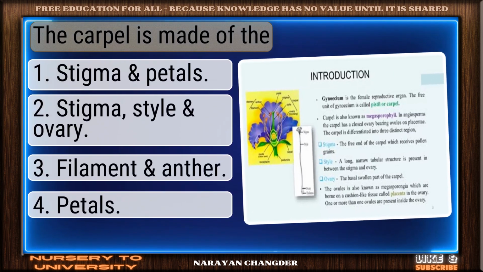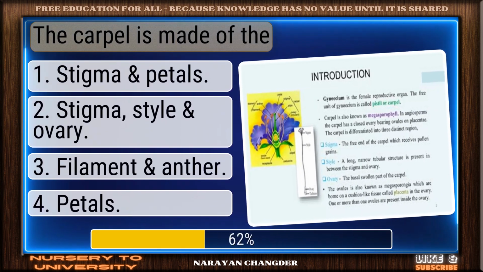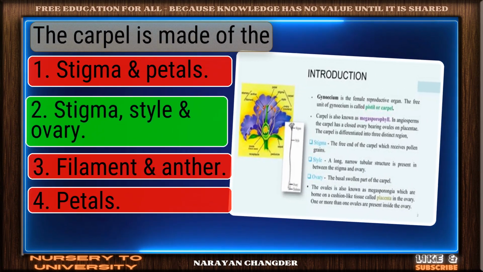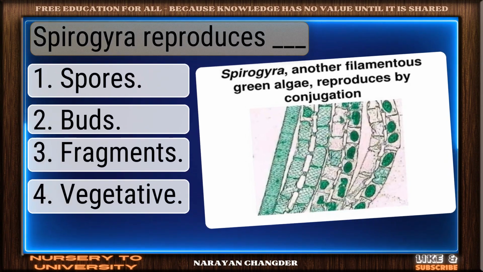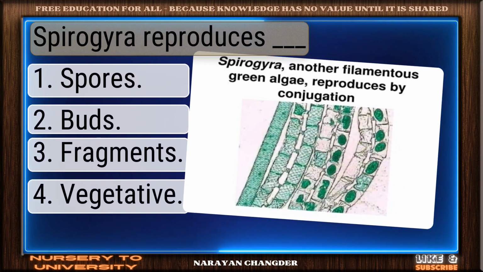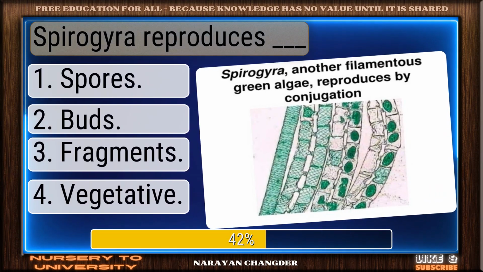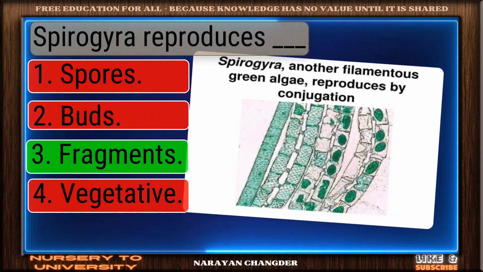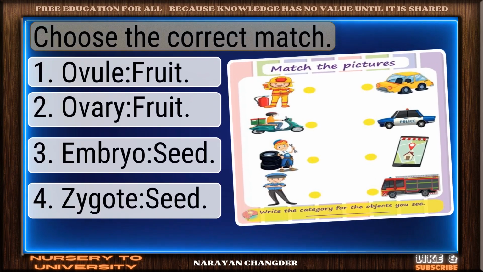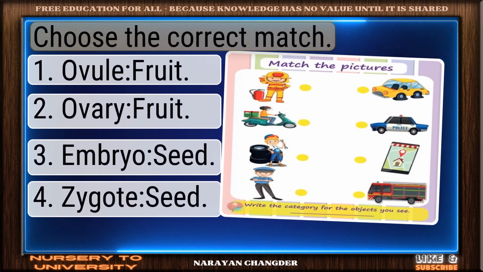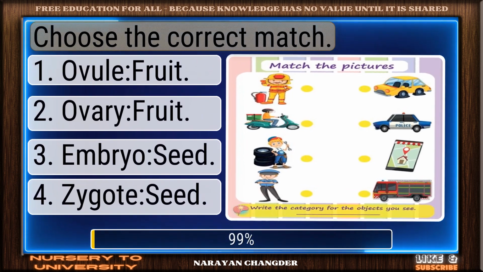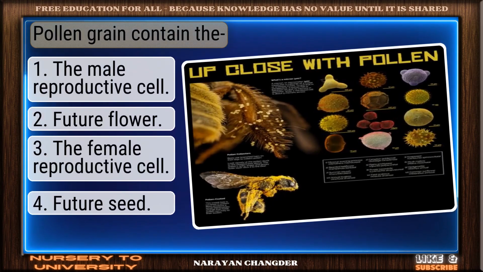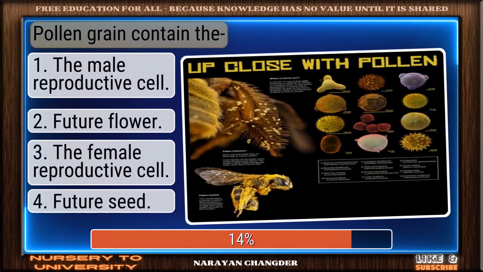Question number 244. The carpel is made of the. Great job. Stigma, style and ovary is the accurate answer. Question number 245. Spirogyra reproduces dash. You're right. Fragments is the correct answer. Question number 246. Choose the correct match. Right choice. Ovary, fruit is the best answer. Question number 247. Pollen grain contain the.